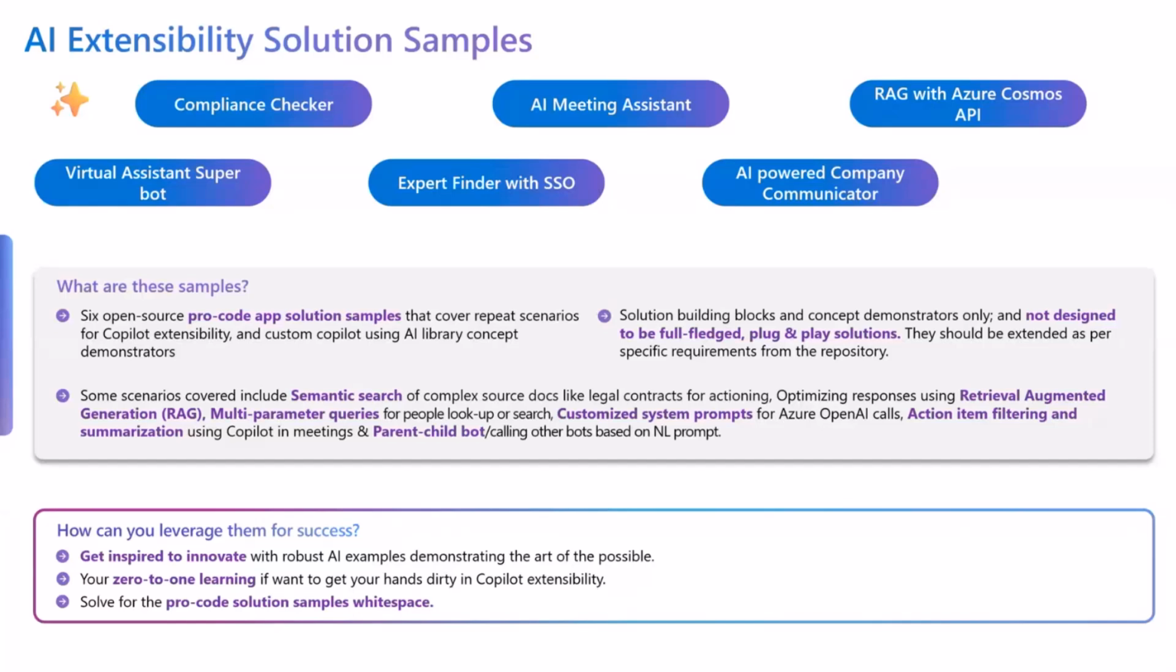Again, just to recap for those of you who are seeing these samples for the first time, what we've done as part of an internal exercise is we've come up with 6 different AI extensibility solution samples. We call them solution samples and not templates because we want them to work as building blocks and concept demonstrators only, basically. They are not designed to be full-fledged plug-and-play solutions, but you can use them to get your hands dirty with AI, hence the name 0 to 1.